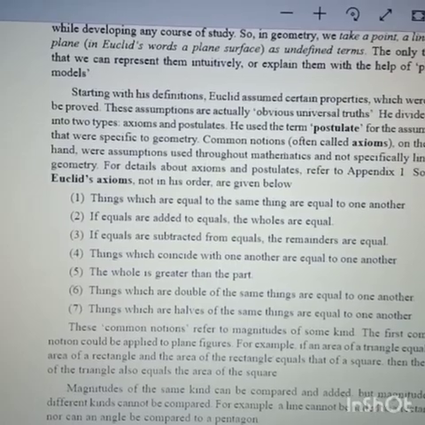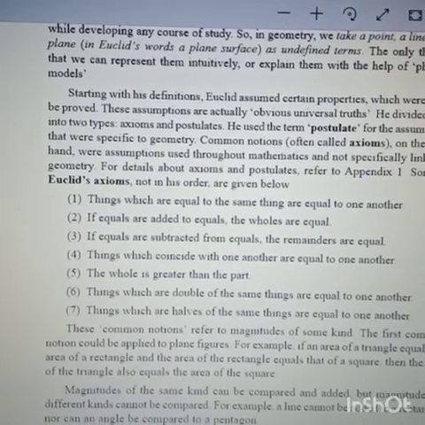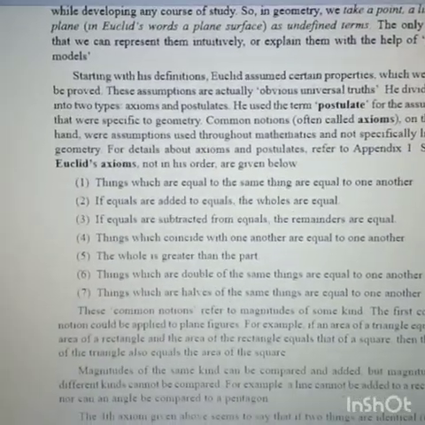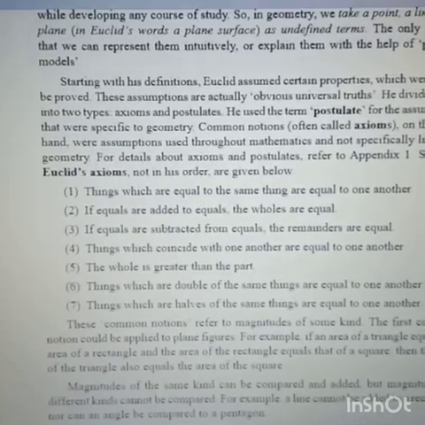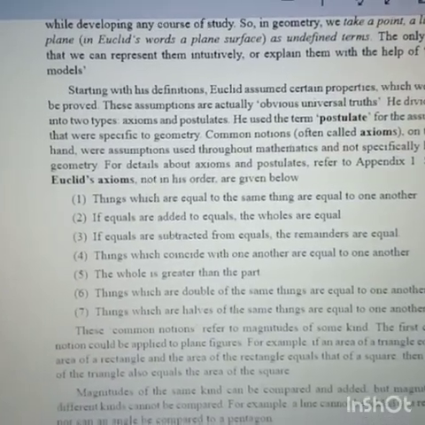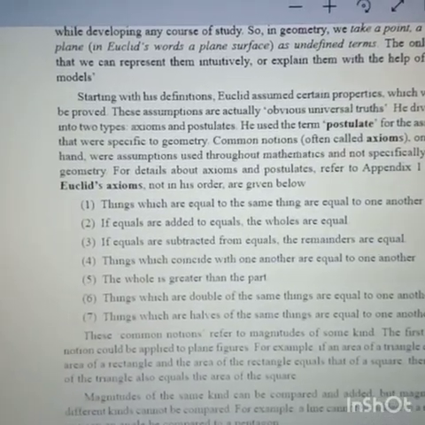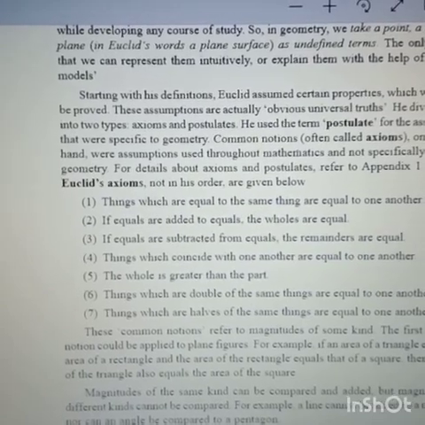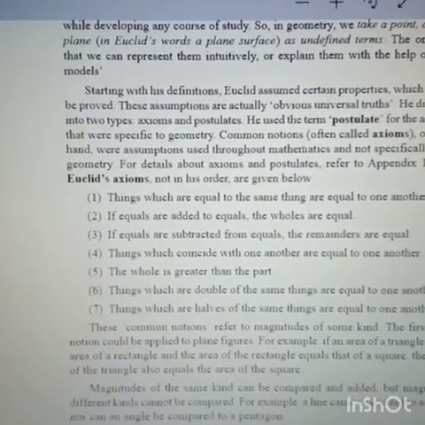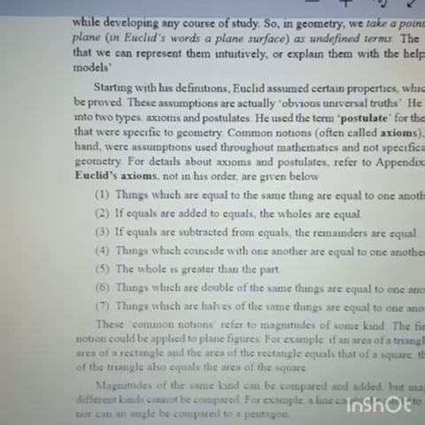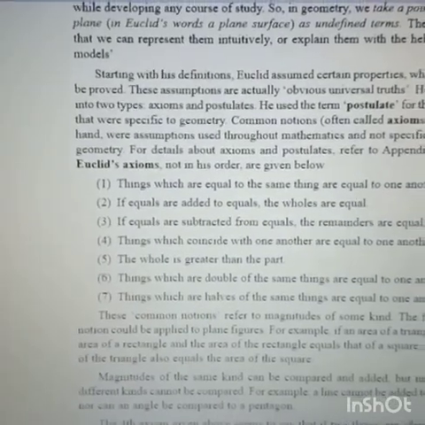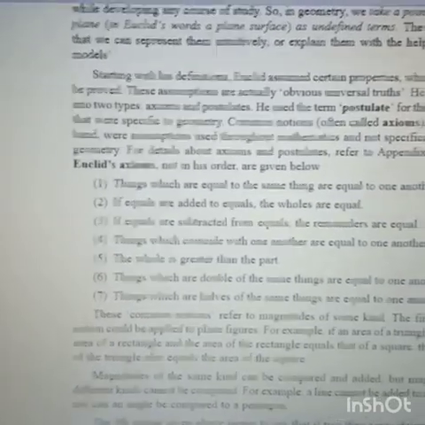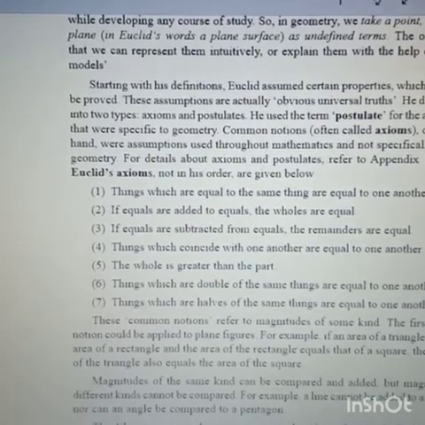He used the term postulate for the assumptions that were specific to geometry, and common notions, often called axioms, on the other hand were assumptions used throughout mathematics and not specifically linked to geometry. Those not specifically linked to geometry are called axioms. For details about axioms and postulates, refer to Appendix 1.